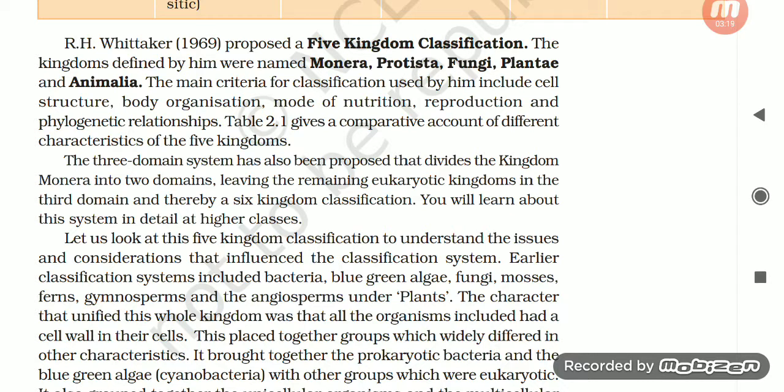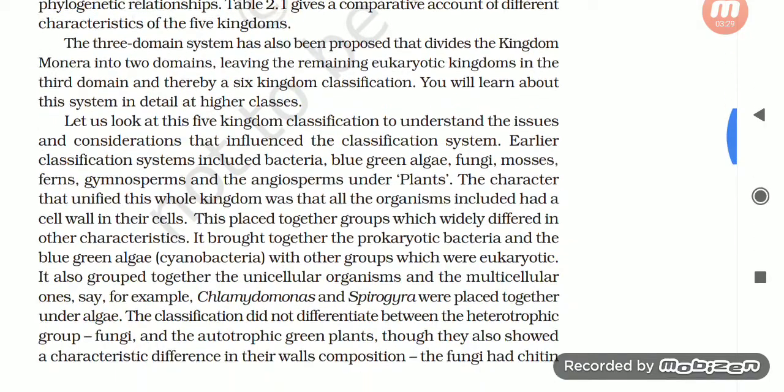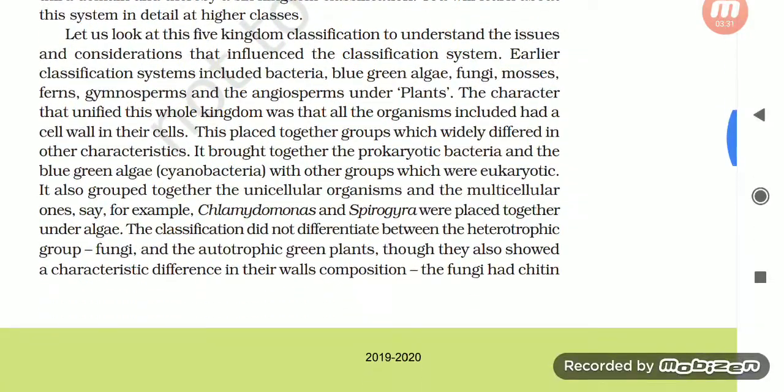Earlier classification systems included bacteria, blue-green algae, fungi, mosses, ferns, gymnosperms, and angiosperms under plants. The character that unified this whole kingdom was that all organisms included had a cell wall in their cells. This placed together groups which widely differed in other characteristics.